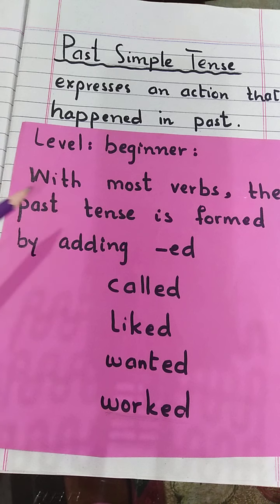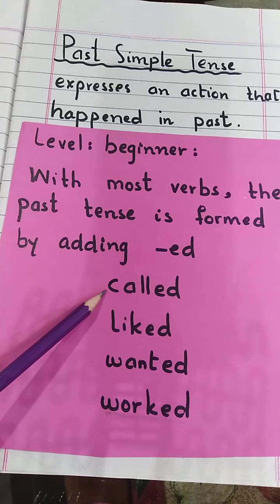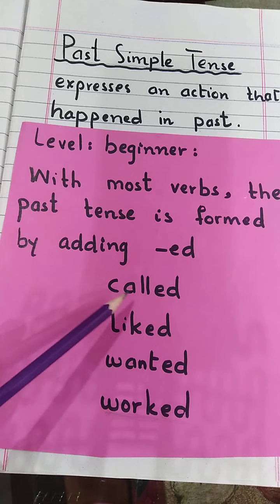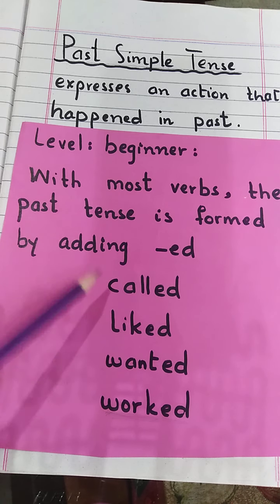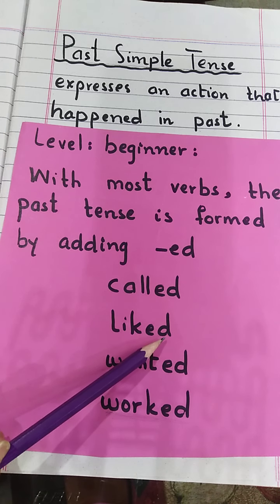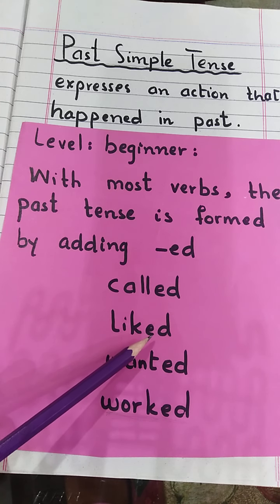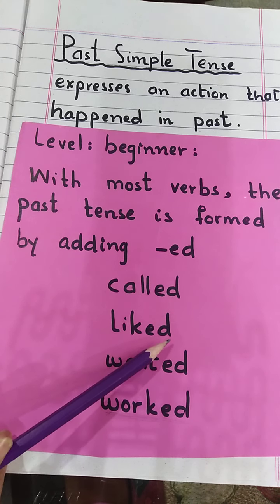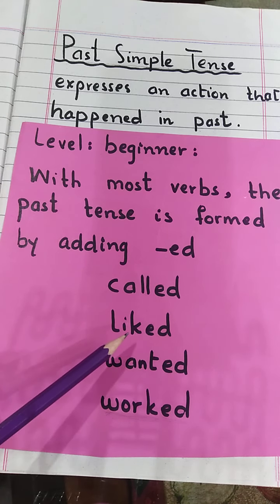With most verbs, the past tense is formed by adding ed. For example, call is the base form. We will add ed to call to make the second form of the verb, which would be used in the past simple tense. Like is a base form, and we only add d, because in like the e is silent. When the last letter is silent, for example e, then we only add d. So liked is the second form of like.